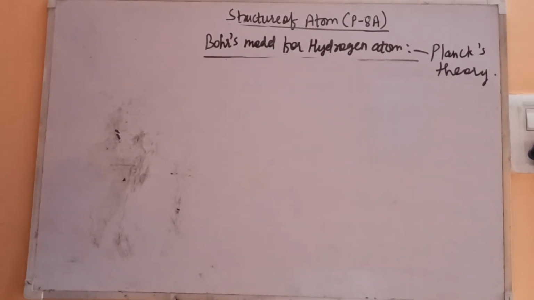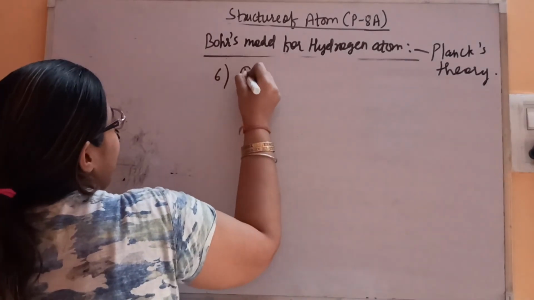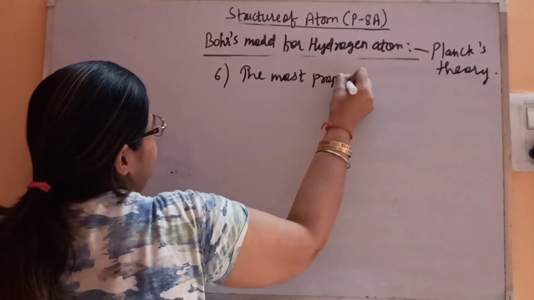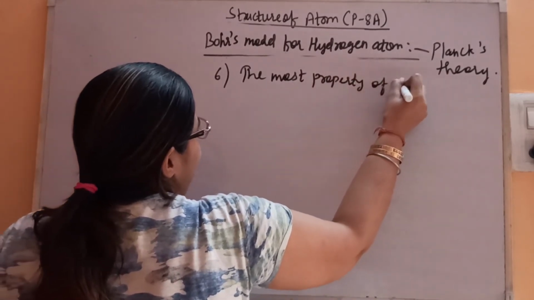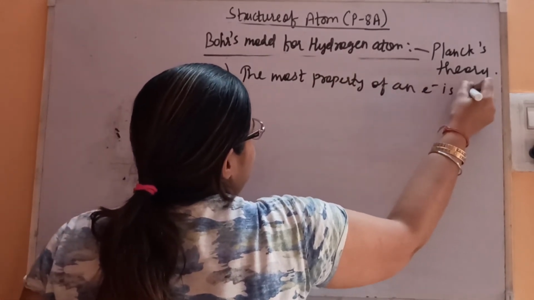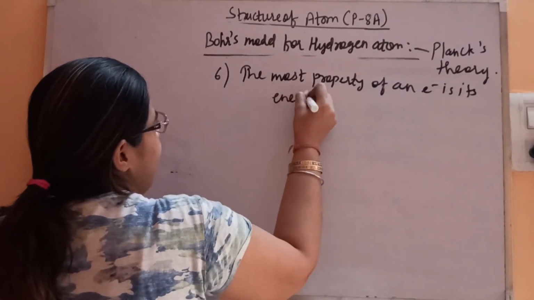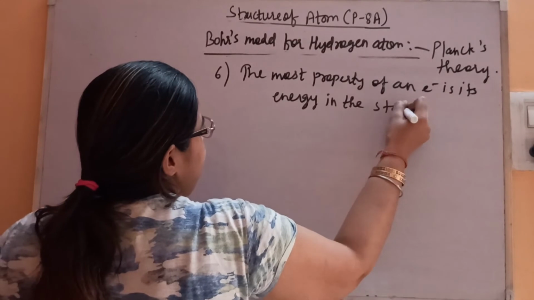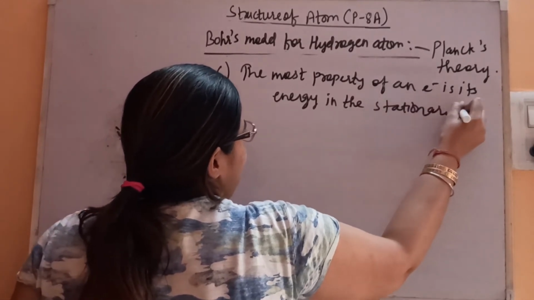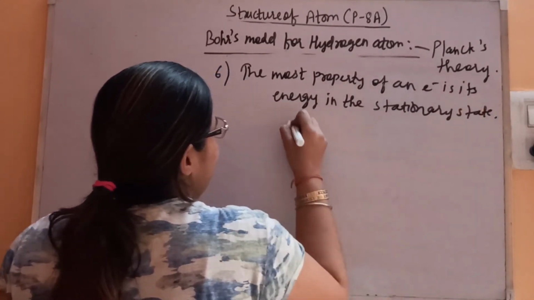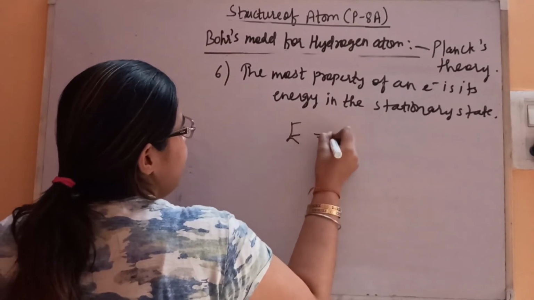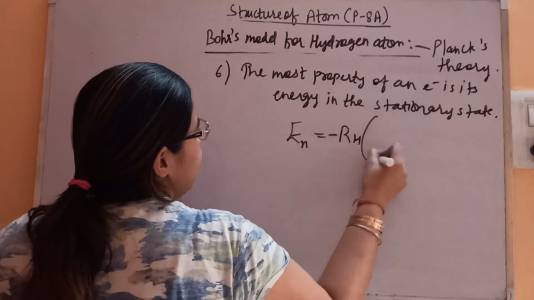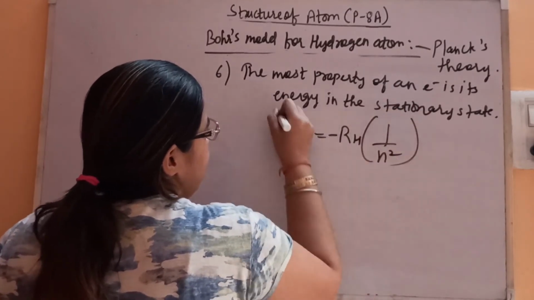So the sixth and most important property of an electron is its energy in the stationary state, which is given by E is equal to minus RH by n square.